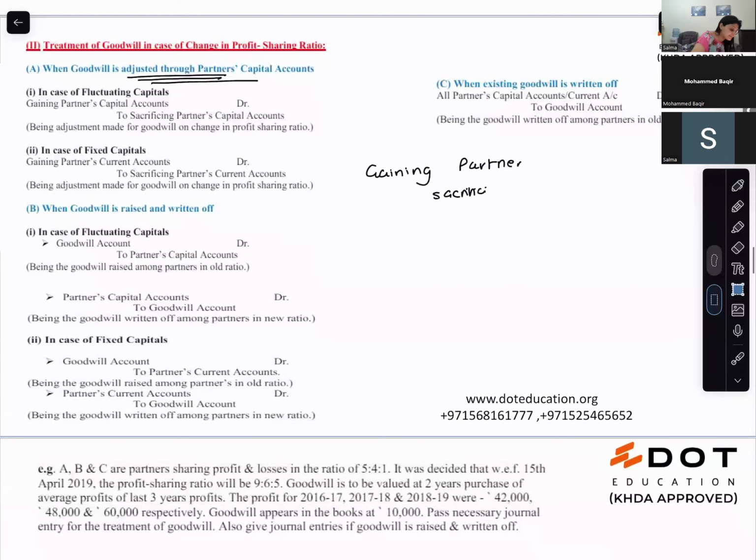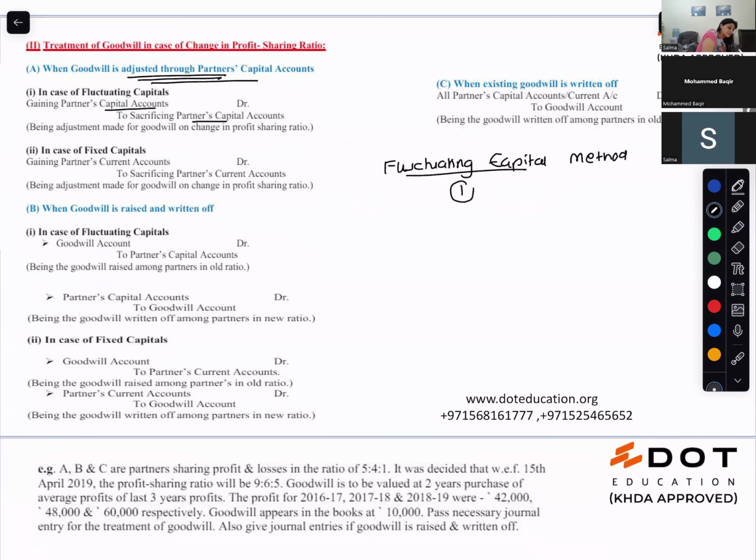Are you with me? If you have a fluctuating capital method, how many accounts of partners do you make? Ma'am, one. So you make one account of partners, so all the adjustment happens through the capital account. If you are following the fixed capital method, how many accounts of partners do you make?